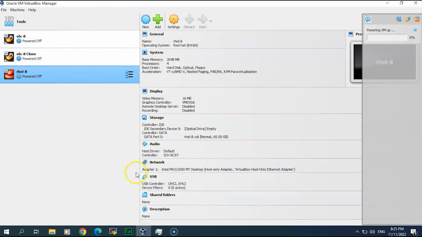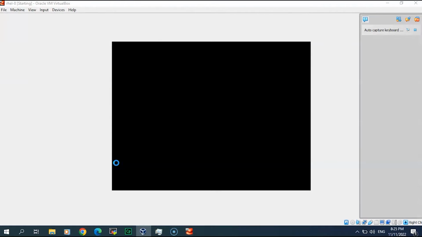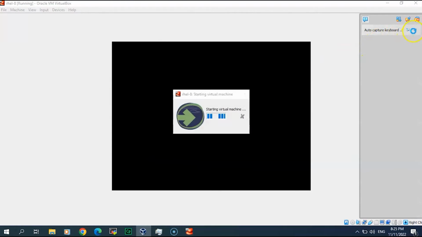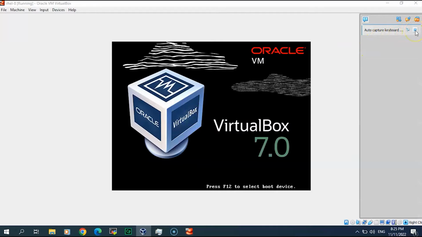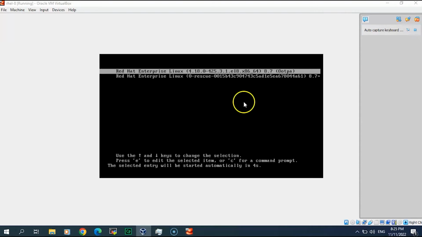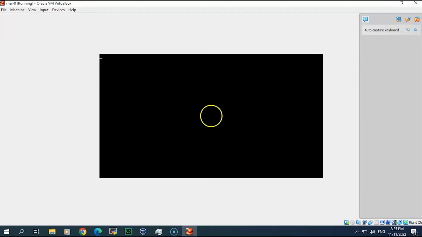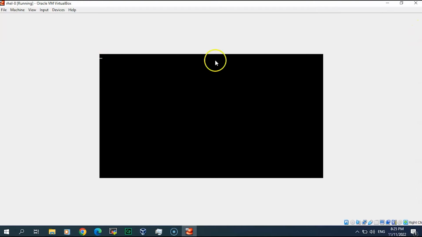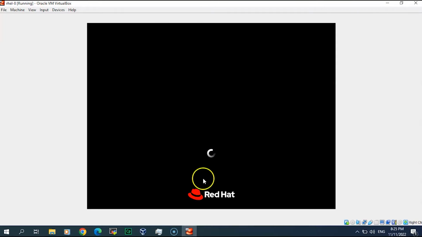And while it starts, we will configure the static IP. Yes, this is the kernel login. I don't need this. Yes, here it is. It will load.